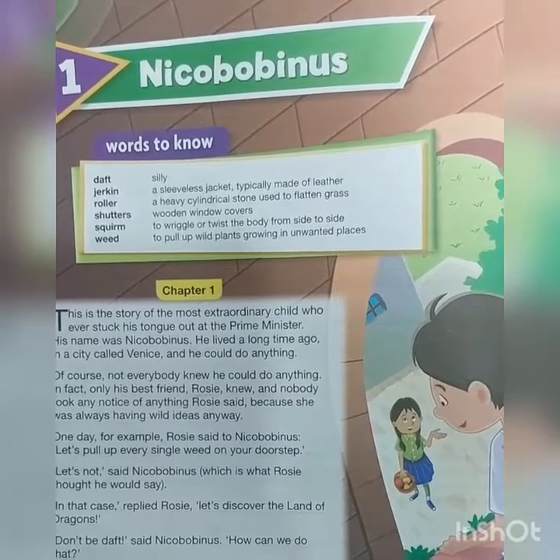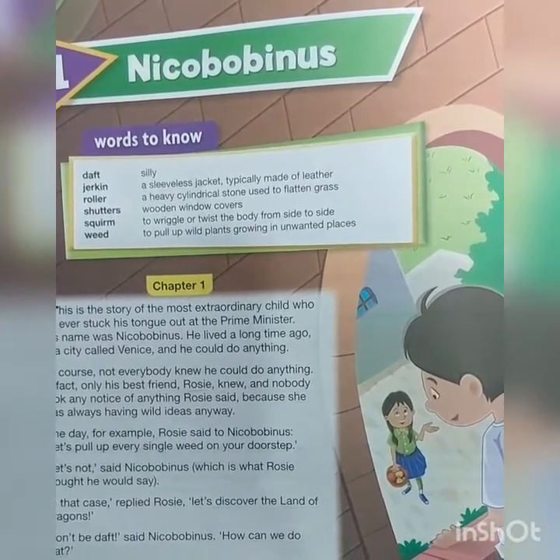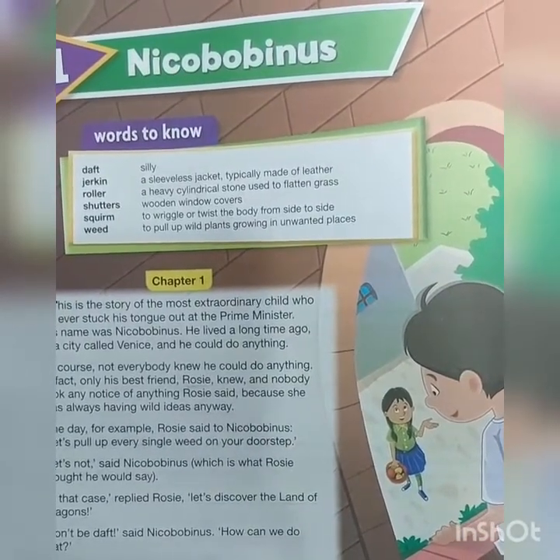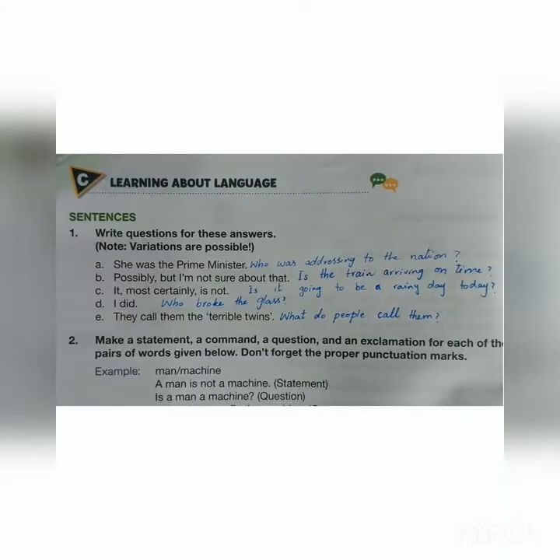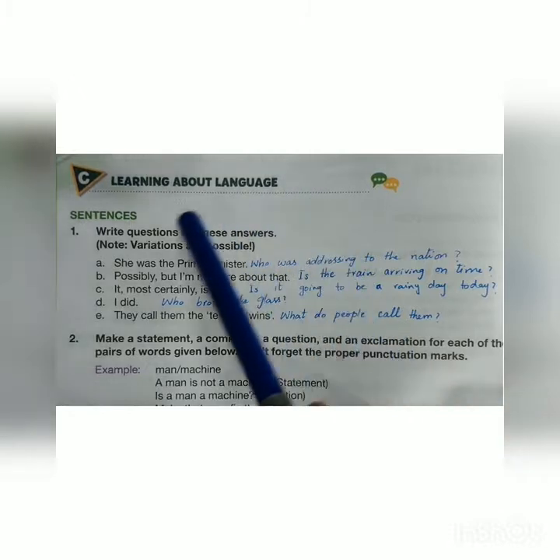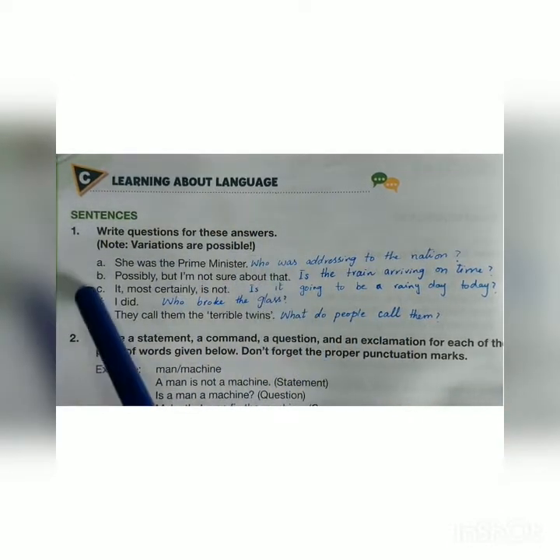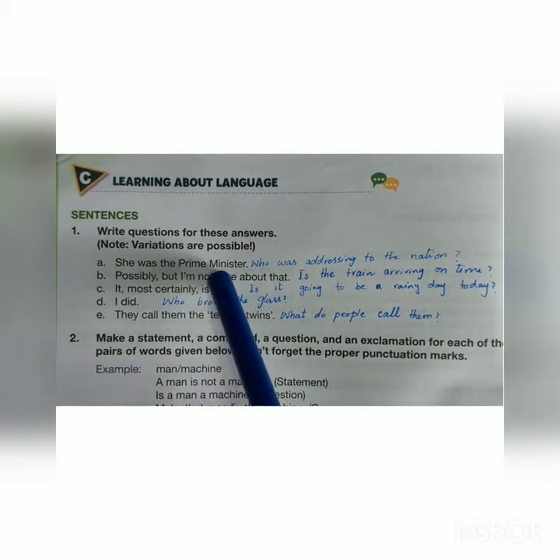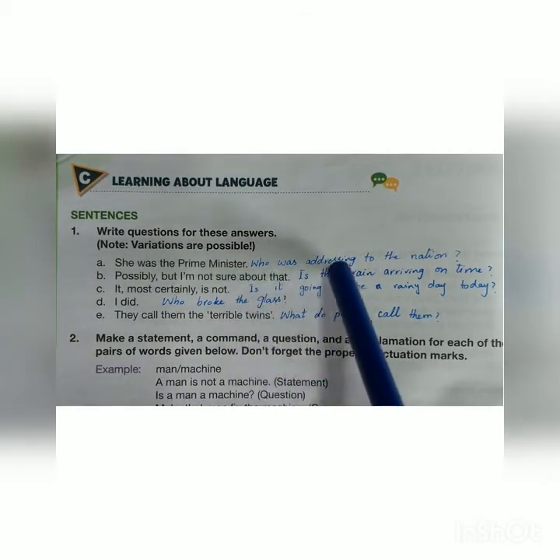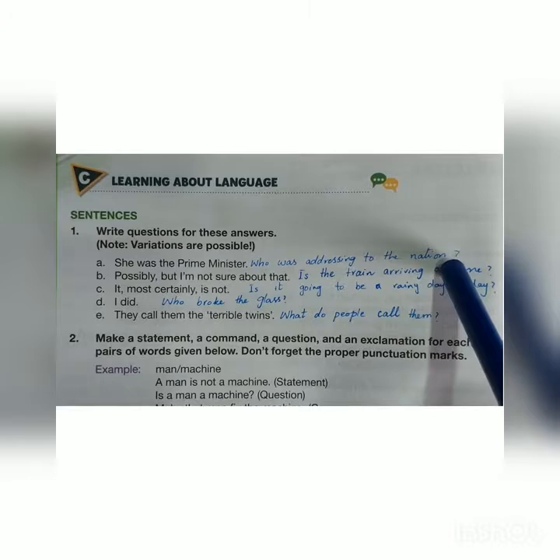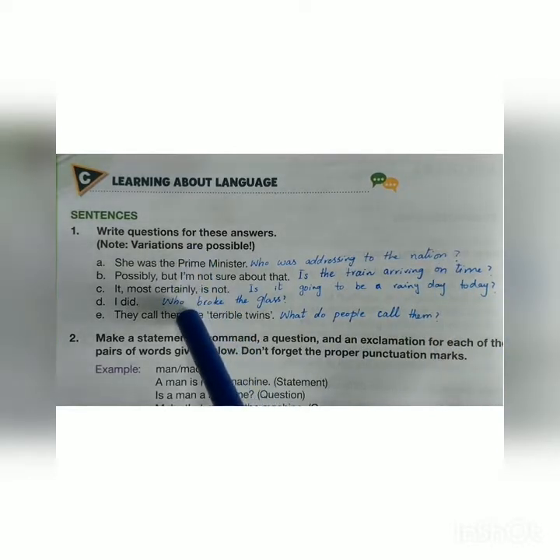I hope you have read and enjoyed the story Nicobobinus and you have solved exercise A and B. Now come to exercise C, learning about language sentences. The first exercise is write questions for these answers. A. She was the Prime Minister. And the question for it is who was addressing to the nation. You can form any question for these sentences.